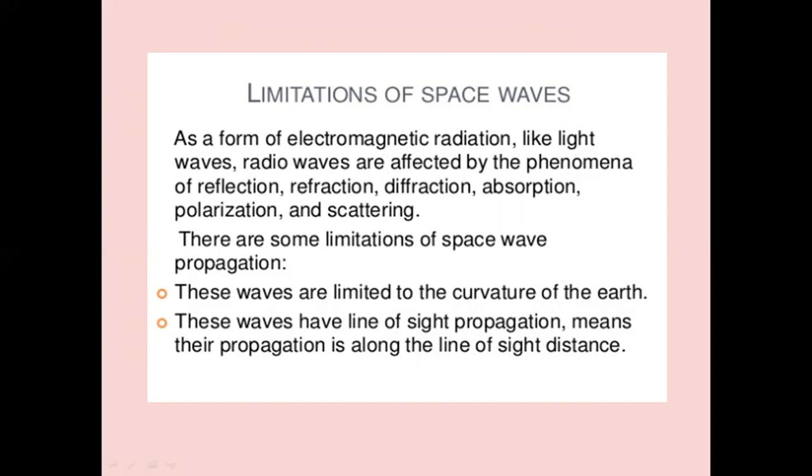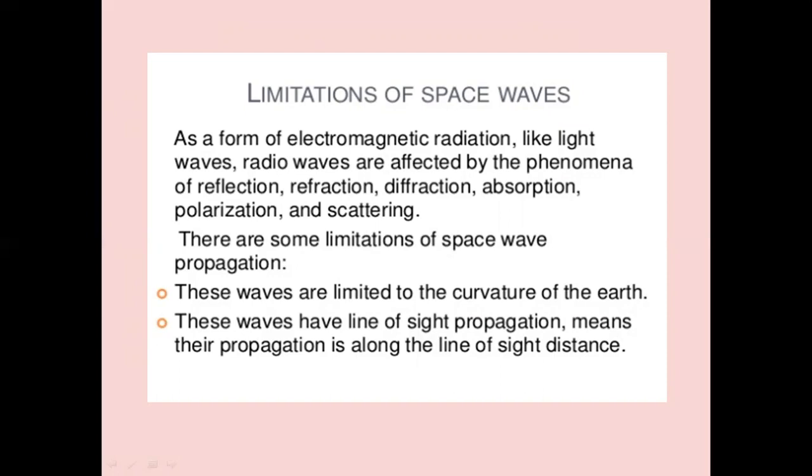If the waves are parallel, there is short circuiting of the electric field with respect to the ground. And we have different polarizations, vertical and horizontal polarization. If the polarization is matching the polarization of the earth, then there will be a short circuiting. Then there is scattering: the waves will be scattered in different directions instead of propagating through the desired direction.